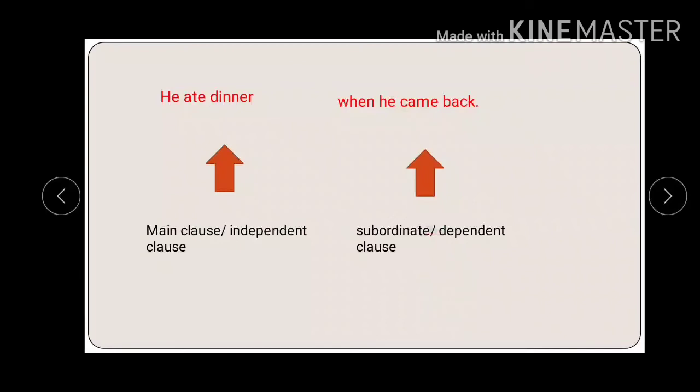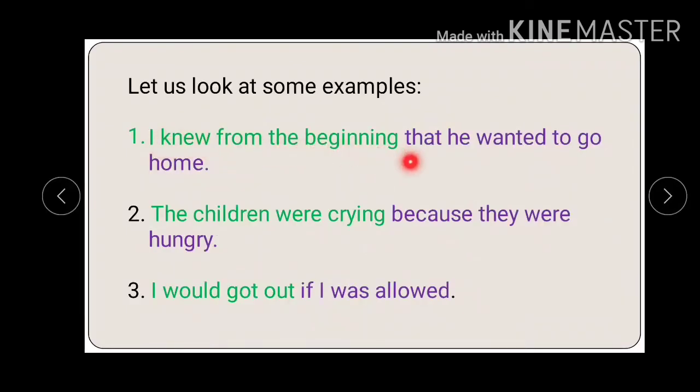Now, look at these examples. I knew from the beginning that he wanted to go home. Now, if we say only that he wanted to go home, is it complete and meaningful? No, it is not. But when we add an independent clause, I knew from the beginning, then this sentence becomes complete and meaningful.